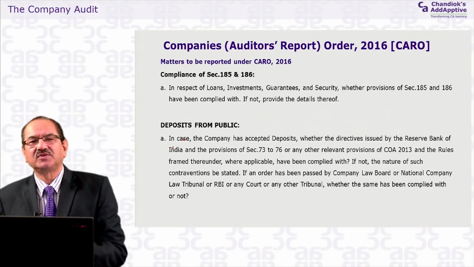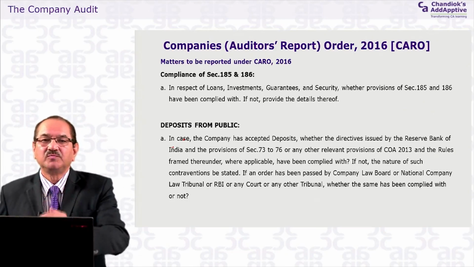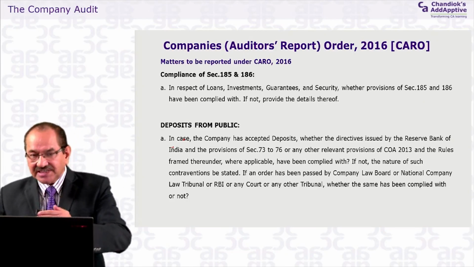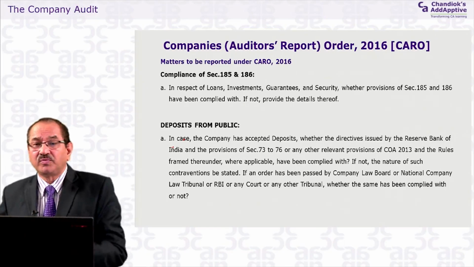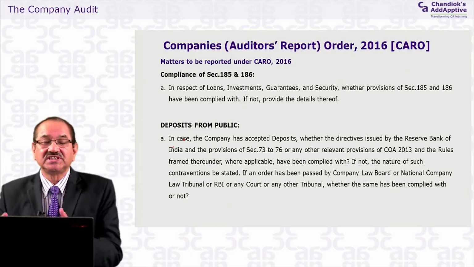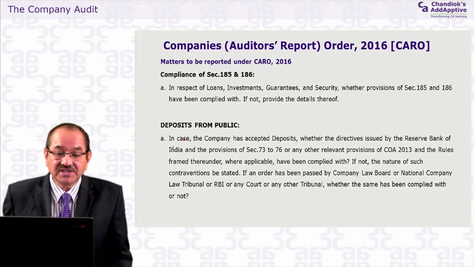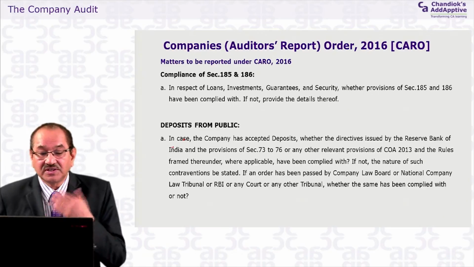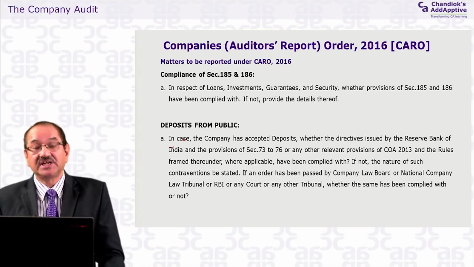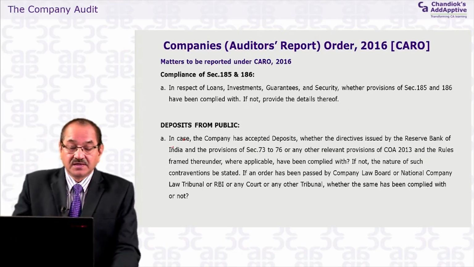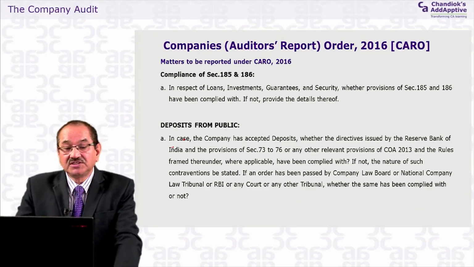Those points you have to put and then test in your situations and write a yes or no, whether they have followed the proper procedures as prescribed under the Companies Act. If you found a non-compliance, then you say they provide the details thereof for sections 185 and 186. Now the next point which you have to report as an auditor is deposits from public.